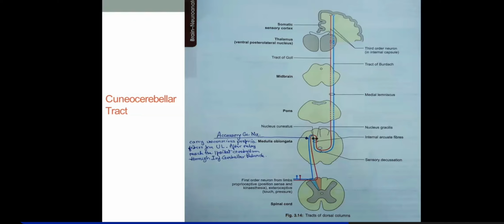It receives impulses in the accessory cuneate nucleus, which is present in the medulla at the same level as nucleus gracilis and cuneatus, just lateral to nucleus cuneatus. From there, these fibers ascend along with the dorsal spinocerebellar tract and enter the ipsilateral cerebellum through the inferior cerebellar peduncle. That was about the cuneo-cerebellar tract.